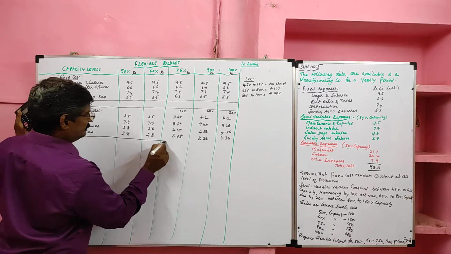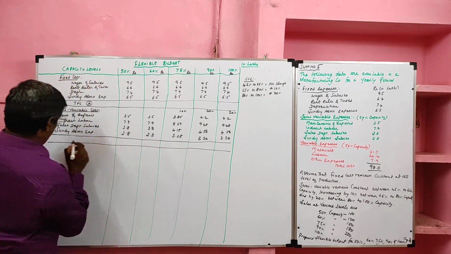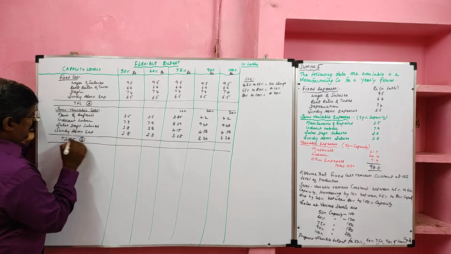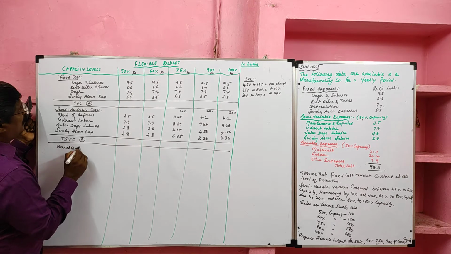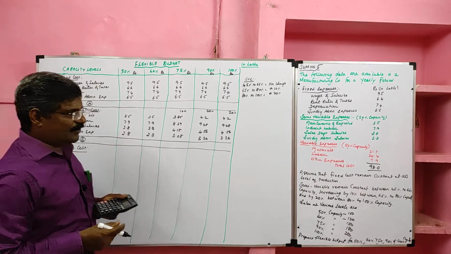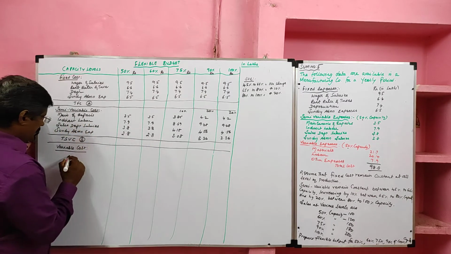Then semi-variable overhead under head all items taken. Then we have to add total semi-variable cost. Total semi-variable cost I am marking as B. Then we have last one, variable cost. It varies according to the production. Given for 50% capacity.